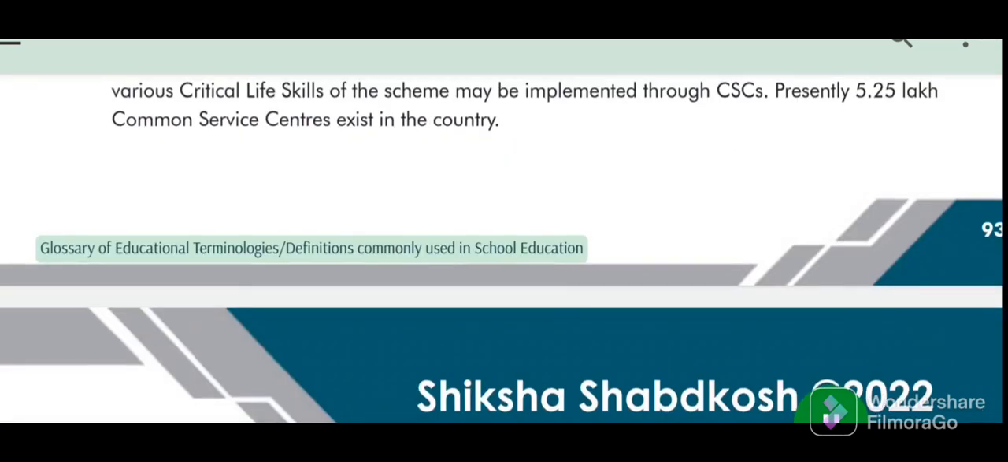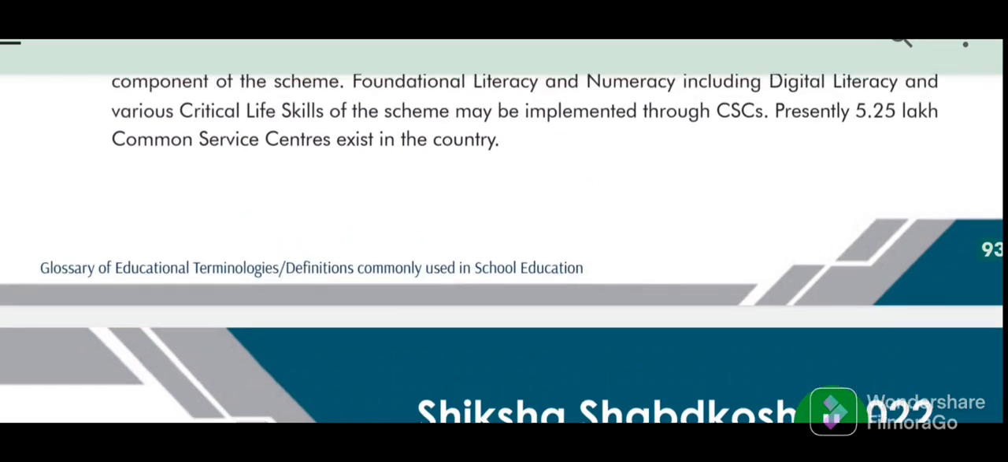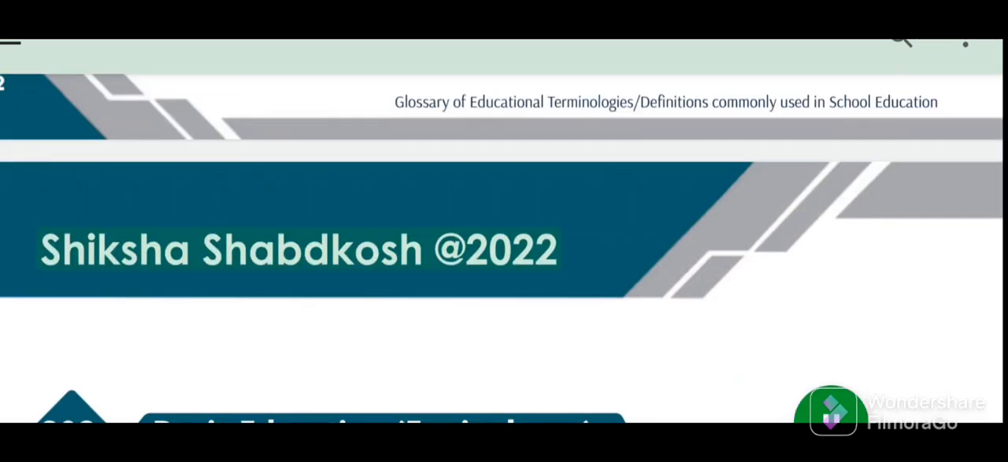Glossary of educational terminologies, definitions commonly used in school education. 93. Shiksha Shabdkosh 2022.